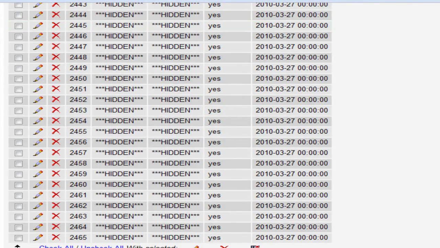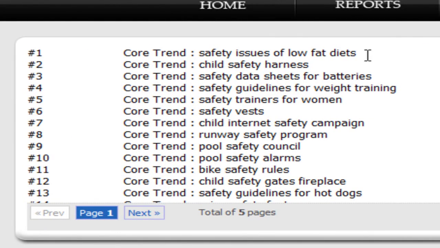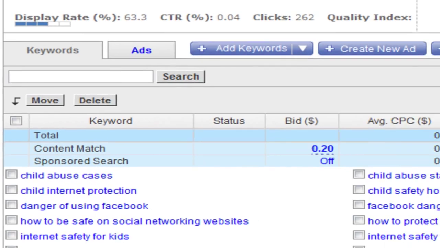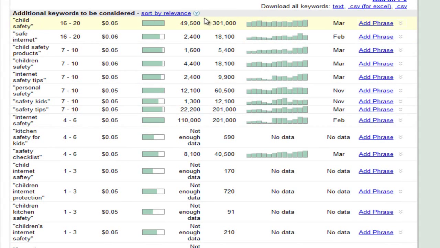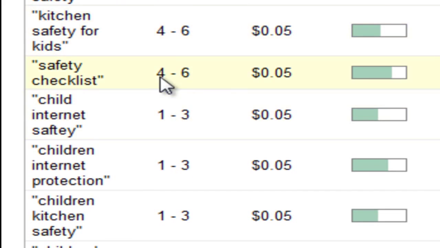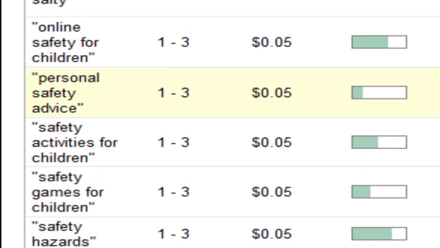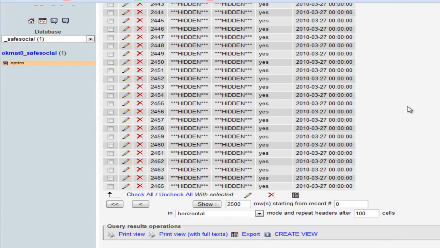As you can see, the power of a carefully selected niche using a tool as diverse as the Internet Time Machine allows you to do so much with niches you had previously no clue about. We had no idea child internet safety was in such demand, and we had no idea that so many terms were receiving 300,000 odd searches a month for clicks as cheap as 5 cents, giving us positions 7 to 10, 4 to 6, 1 to 3 for child internet safety, and a lot of terms that we wouldn't have come up with had we not had access to the Internet Time Machine's wealth of information. The results are quite clear.